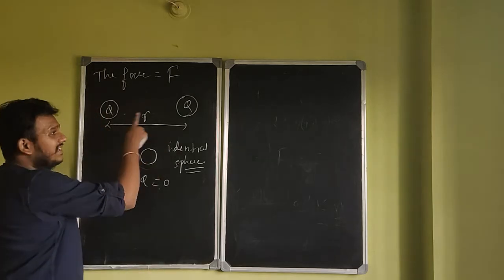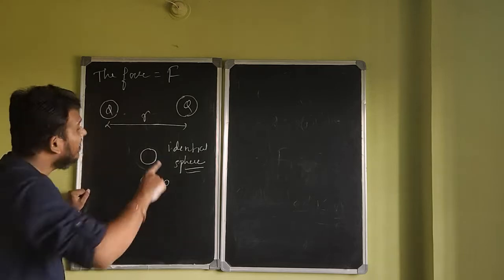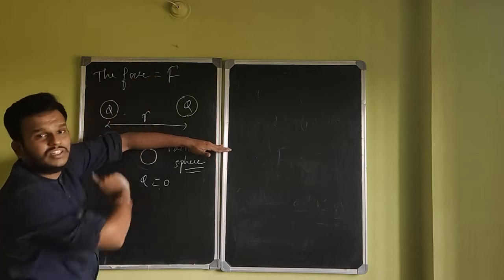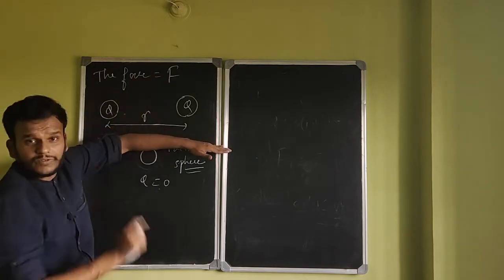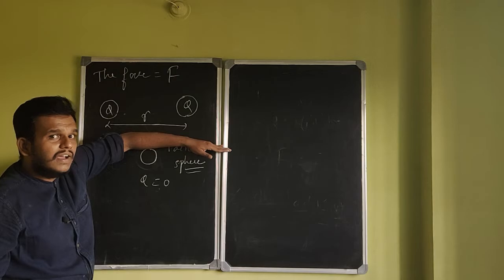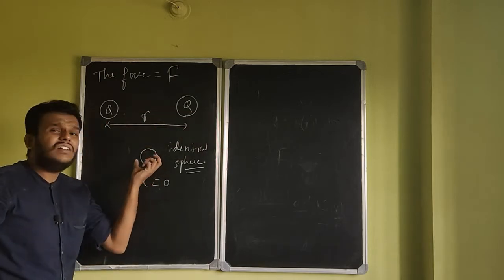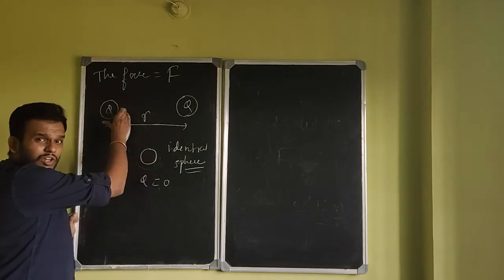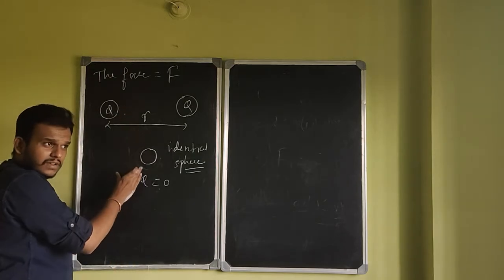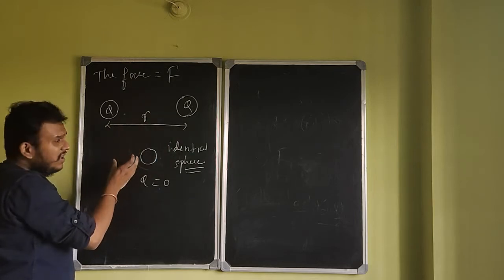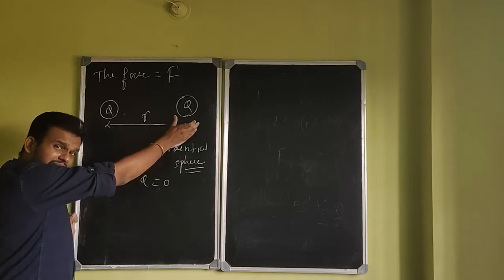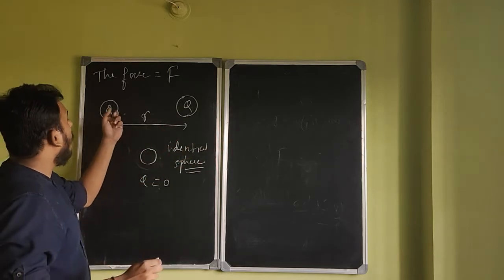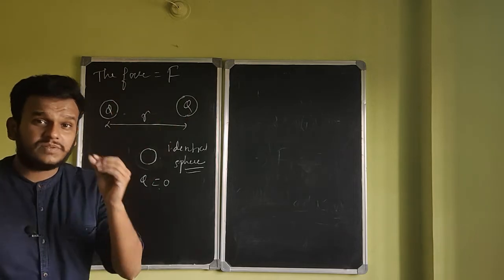Listen, there is a charge Q, there is a charge Q, two spherical balls of identical size separated by a distance of r. Write this before anything comes. Just focus on this part. Right now, the force is F. Now the question is, if you bring a third uncharged identical ball in contact with this one for a short while, remove it, bring it in contact with the other one, hold it there for a while, remove it, throw this sphere away, what is the new force between these two charges?